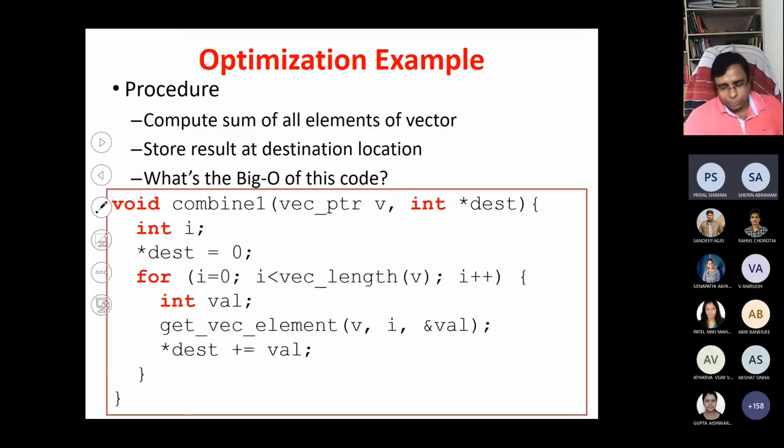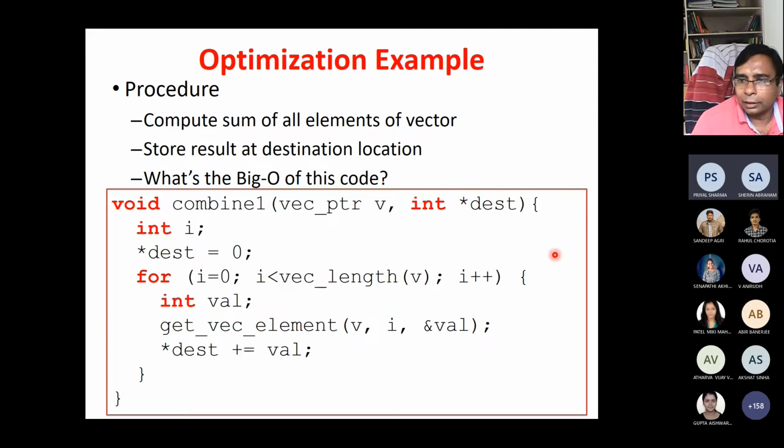Now based on this, try to write some code. This is the initial code, a procedure to sum all the elements of the vector. Combine is a procedure taking vector pointer b and integer destination star dest. For the destination star, you initialize with 0. For i equal to 0, i less than vector length b, i plus plus, int val, then get vec element b, i, ampersand val.